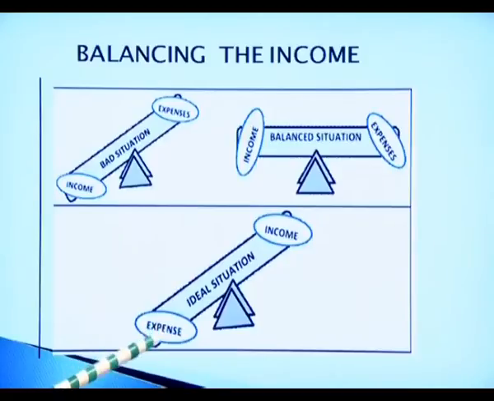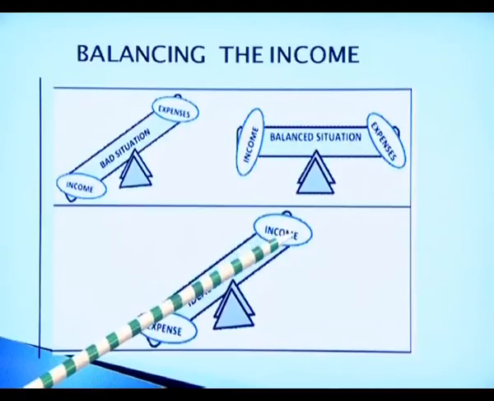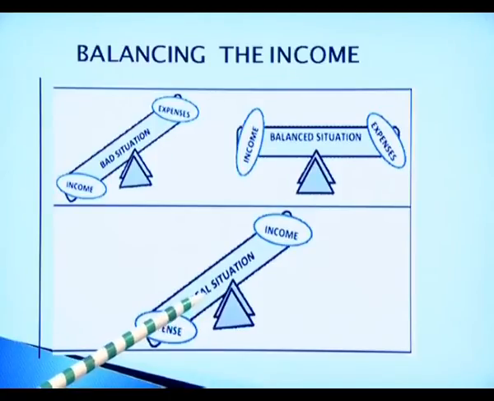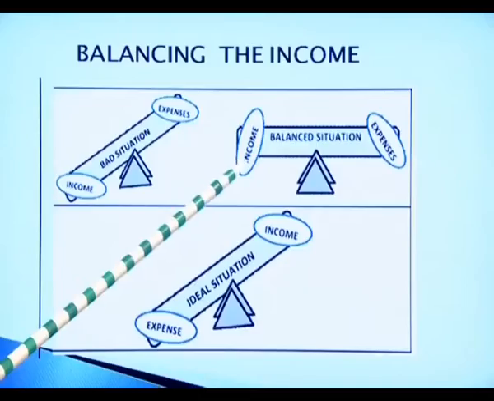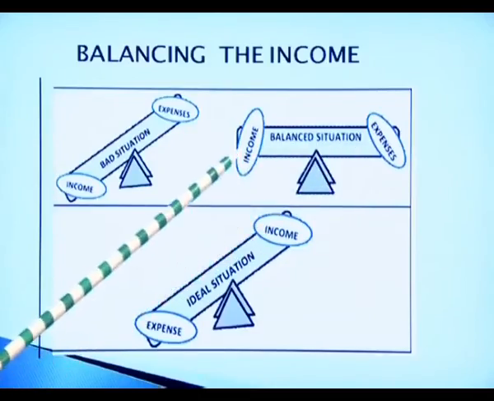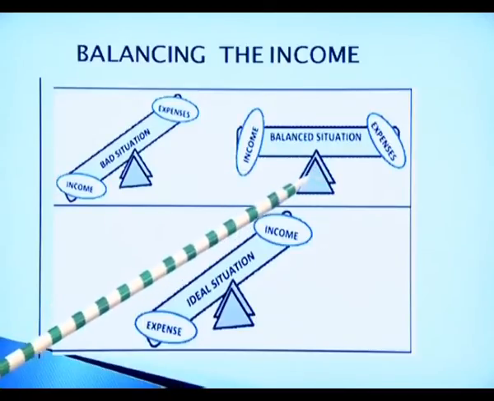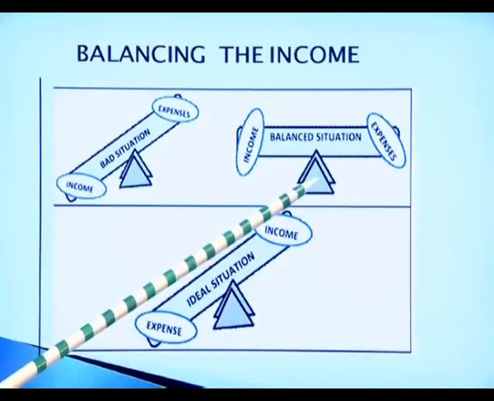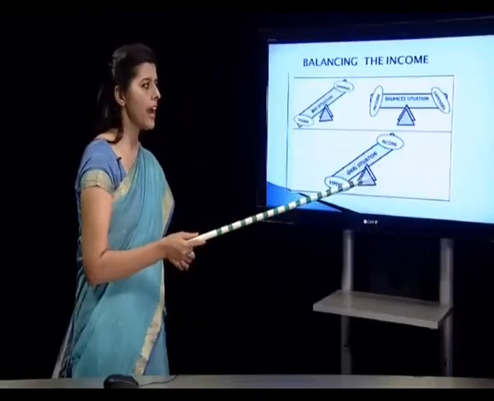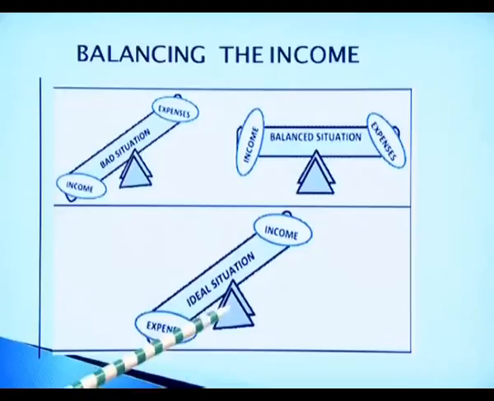Whereas in this situation, if the income is high and expenses are low, then it is a very ideal situation, because our income is high, expenditures are less, and we are in a capacity to save more. And this is a balanced situation where income is equal to expenditure. Maybe income is 10,000 rupees and expenditure is also 10,000 rupees. But this is not an ideal situation, because in this case we are not saving any money. The ideal situation is this, where income is high and we are in a capacity to save money.